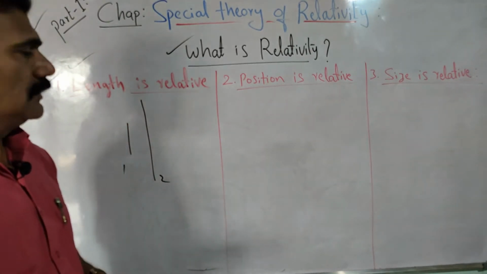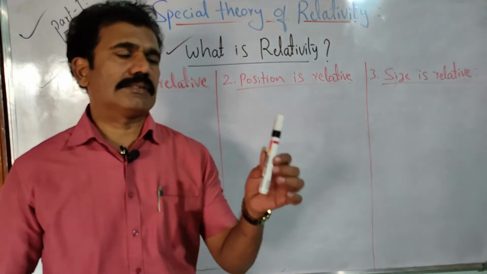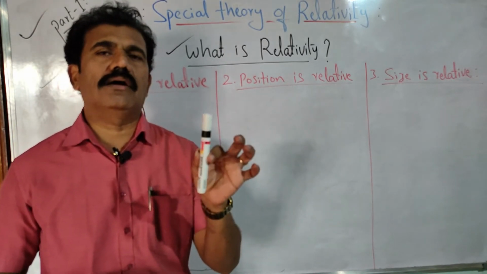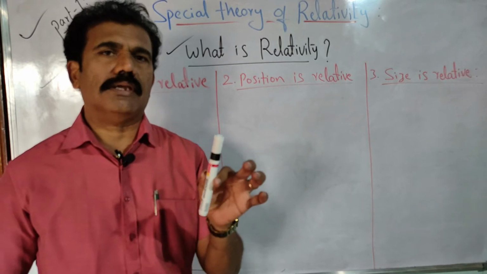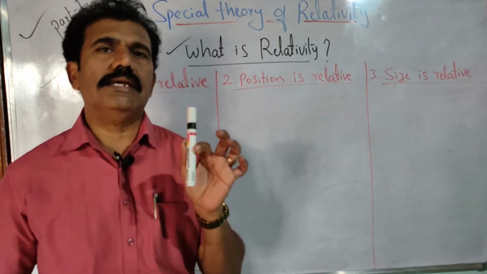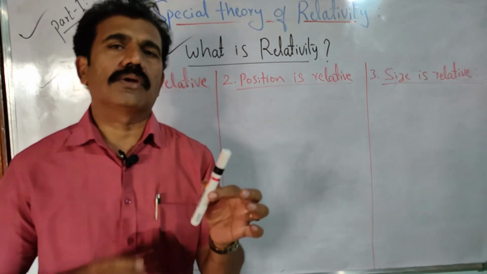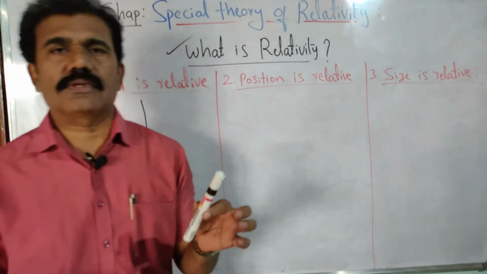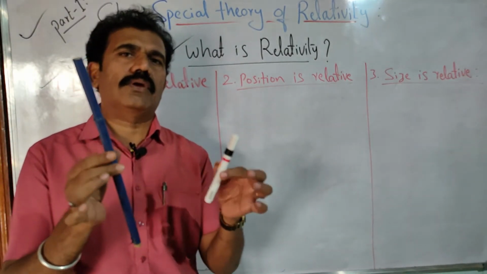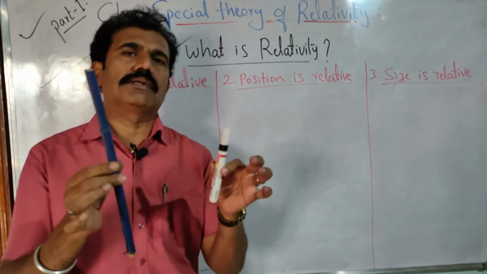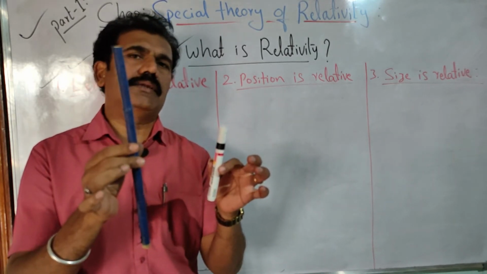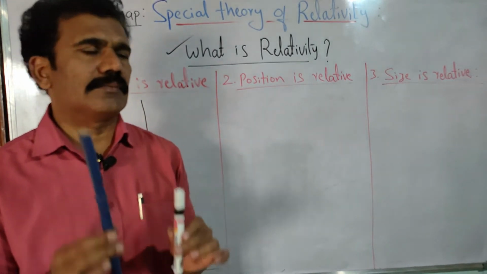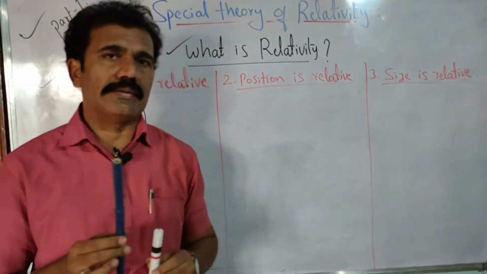Is it clear? Or we can take one more example, let us say this pen. How do you say whether the pen is shorter or longer? You cannot tell without comparing to another one, right? Now if I take a stick like this, you can say that the pen is shorter than the stick. This is what the comparison is, and the comparison is nothing but the concept called relativity.